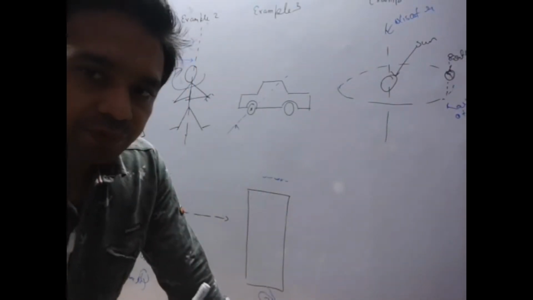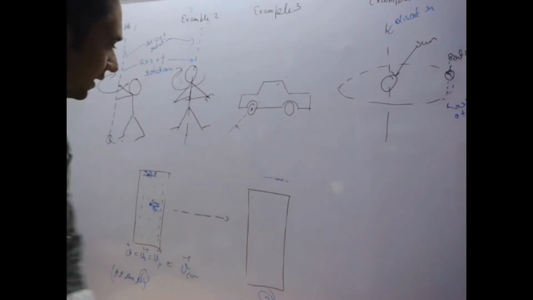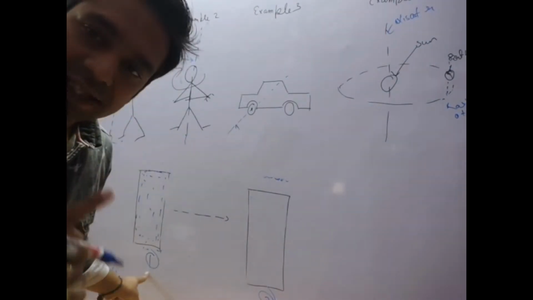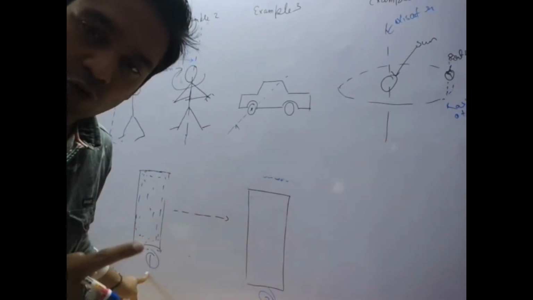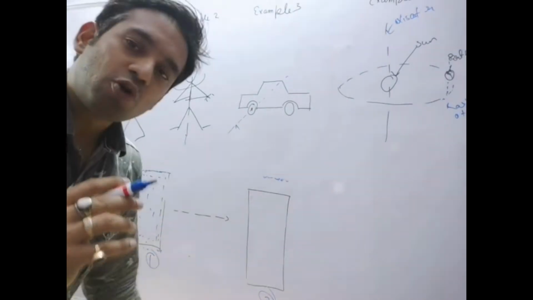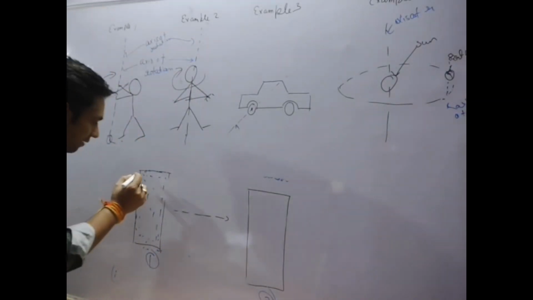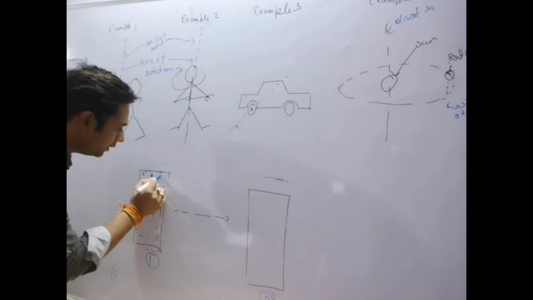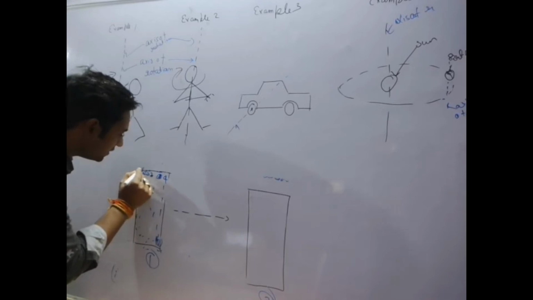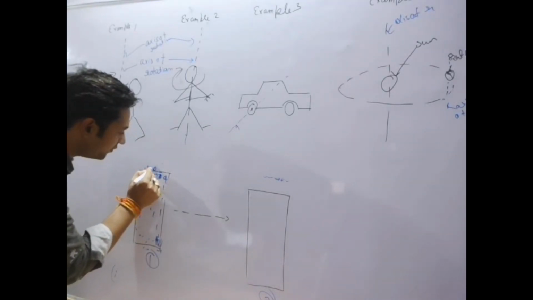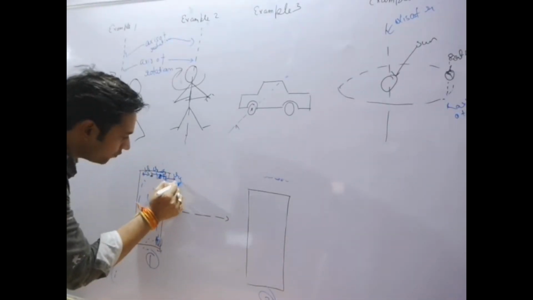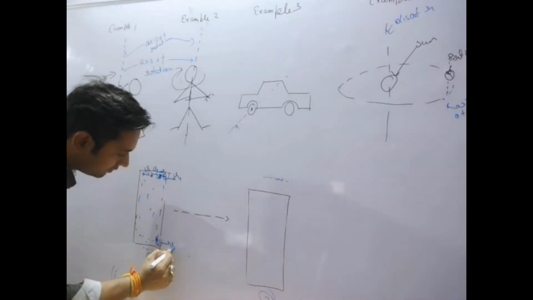Just assume that this body is at position 1 and is performing a translation motion and going to position 2. This body is made up of infinite particles. We assume that there are n particles: 1, 2, 3, 4 and the nth particle. This one is traveling with velocity v1, this with velocity v2, this with velocity v3, this with velocity v4, and this with velocity vn.